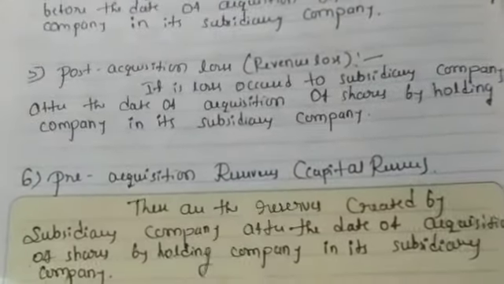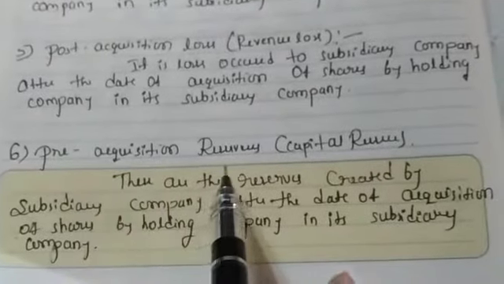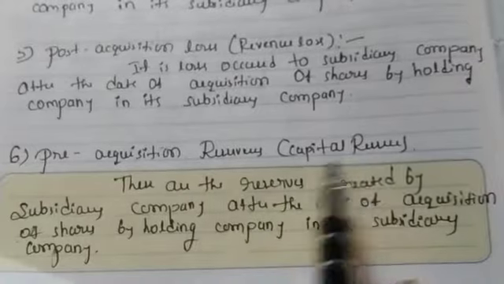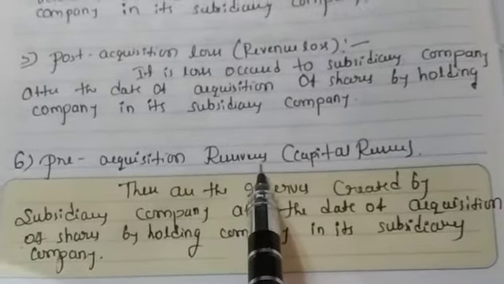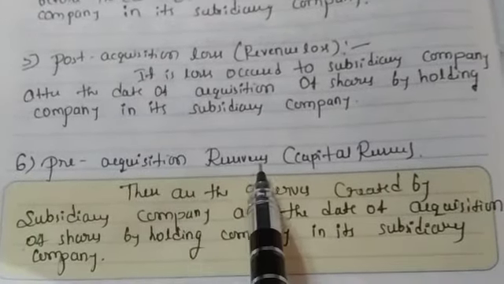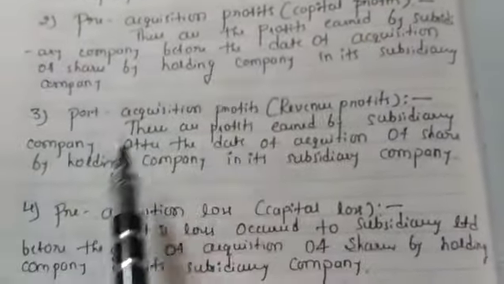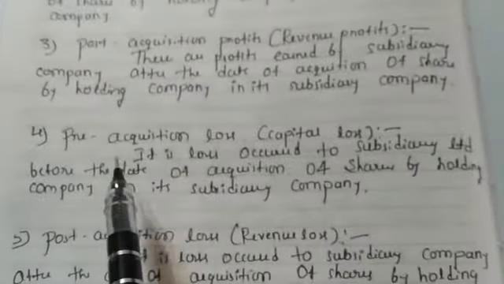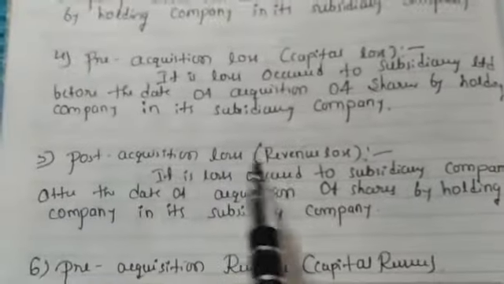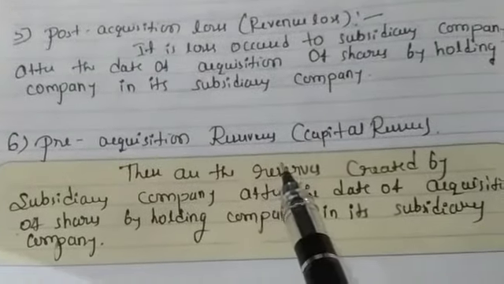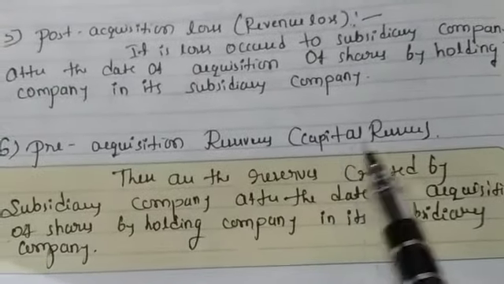So next one is pre-acquisition reserves. It is treated as capital reserve. So here we have pre-acquisition profit, post-acquisition profit, pre-acquisition loss, post-acquisition loss. Then pre-acquisition reserves are treated as capital reserve.